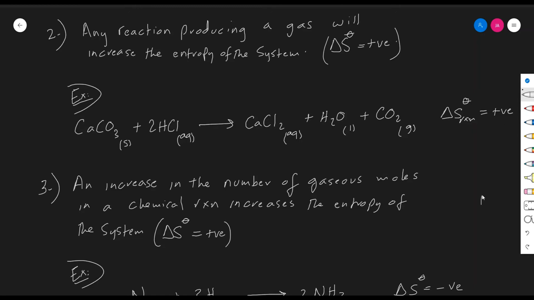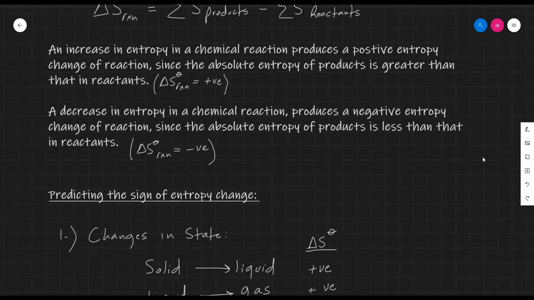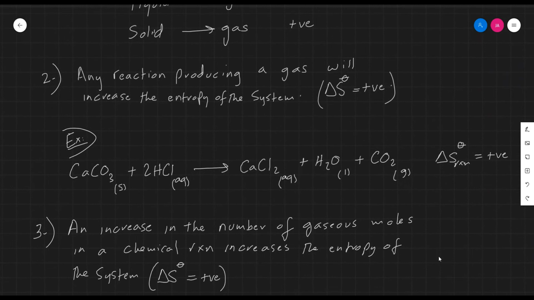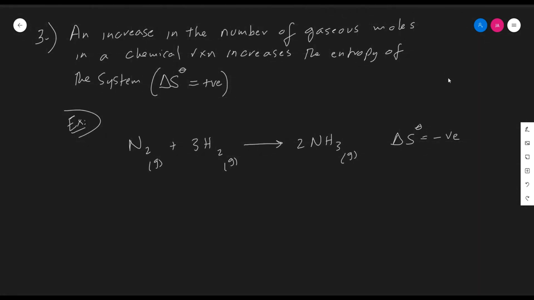The third rule for predicting the sign of the entropy change of reaction involves reactants and products that are both in the gaseous state, or molecules in the gaseous state in both the reactants and products. The way to do this is to check the number of moles of gaseous molecules in both the reactants and products.